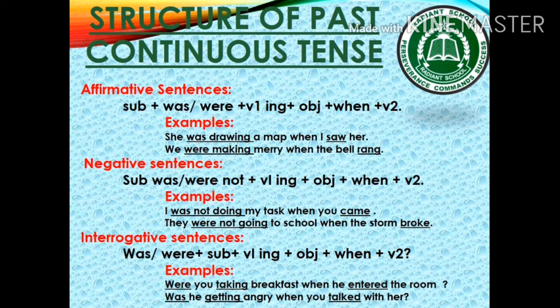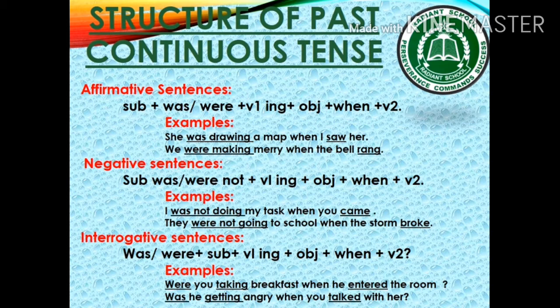While making negative sentences, we just have to add not right after was or were. Was not, were not with first form of verb plus ing, and after when second form of verb is used. For example, I was not doing my task when you came. They were not going to school when the storm broke.